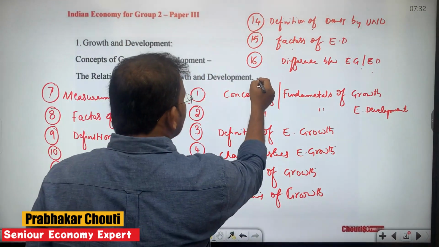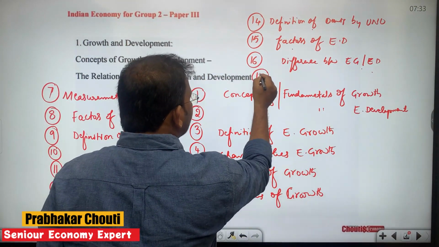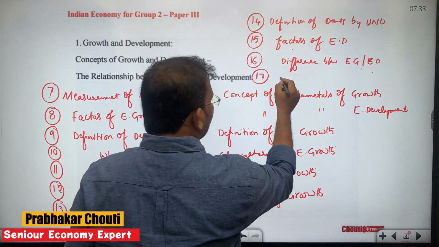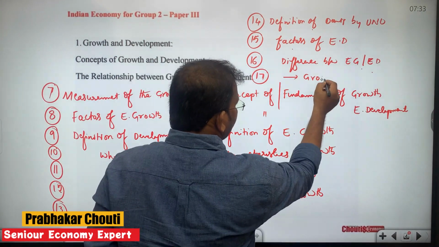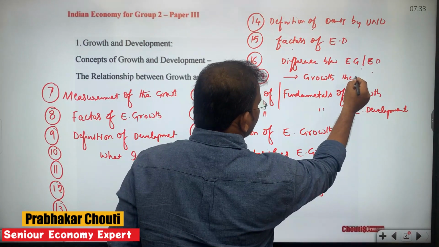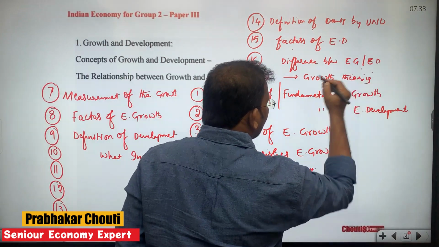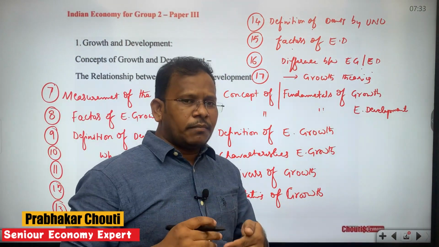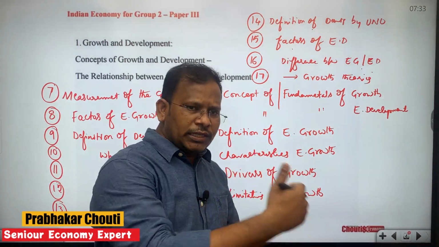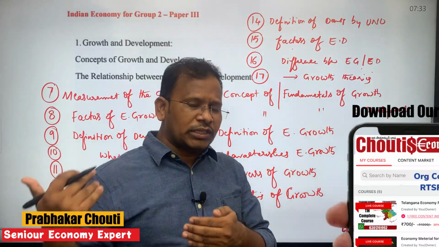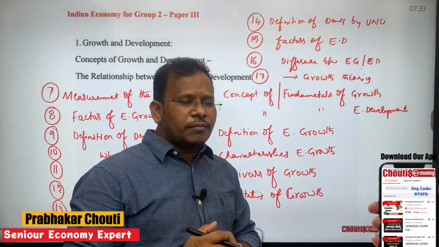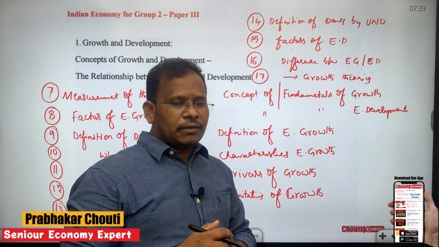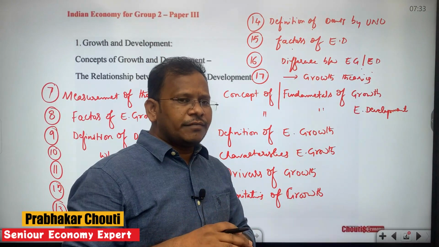Now the 17th subtopic, once we discuss the difference between economic growth and economic development, would be growth theories, which is another most important topic, because there are balanced economic growth theories and unbalanced economic growth theories, and there are economists such as Ragnar Nurkse, Rostow, Schumpeter and Hirschman.